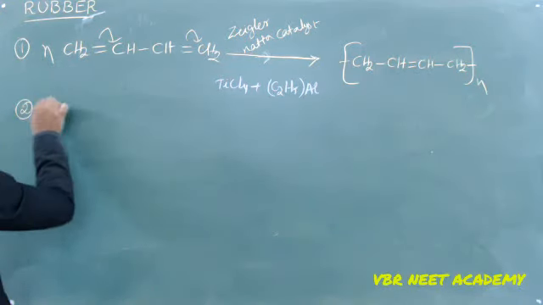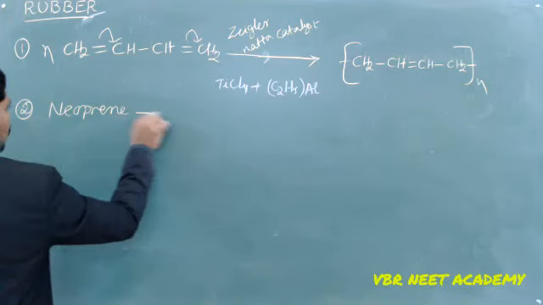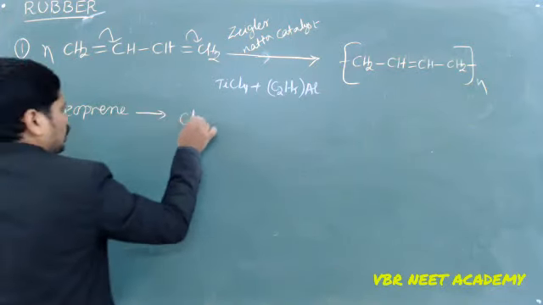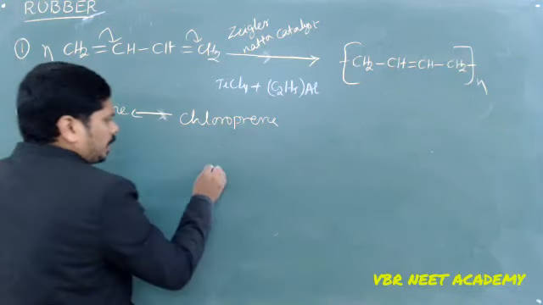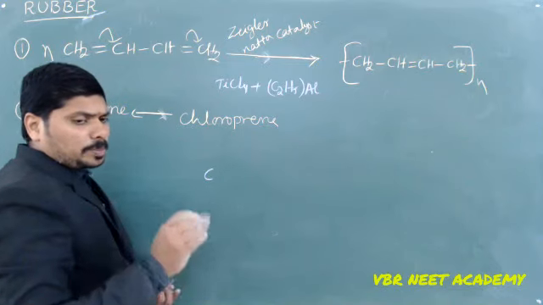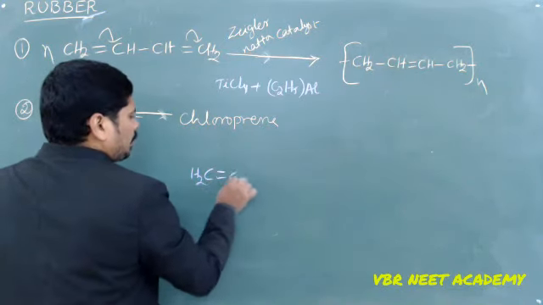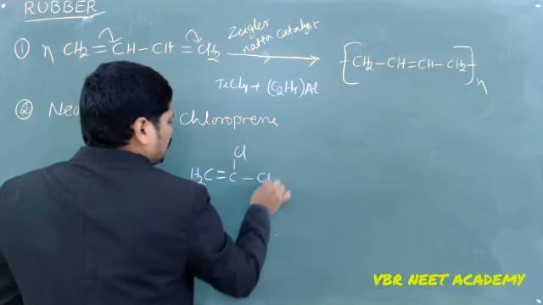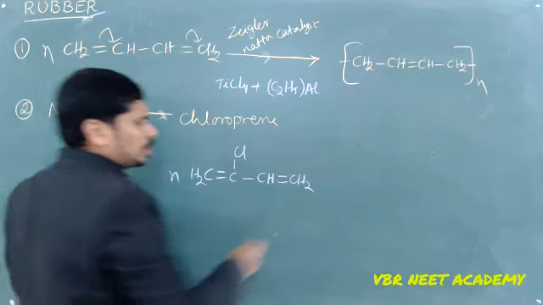Next one we are going to call neoprene. It is very important. The monomer is chloroprene. So this is the monomer, this is the polymer. Chloroprene is nothing but isoprene with the methyl group replaced by chlorine. So CH2 double bond CCl, CH double bond CH2. N molecules of this are going to be polymerized.